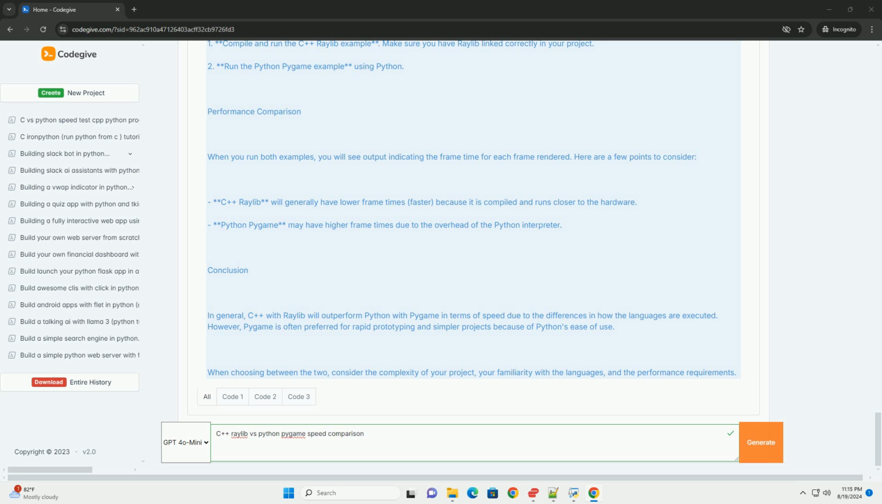If position 0 is beyond the screen width or less than 0, reverse speed 0. If position 1 is beyond the screen height or less than 0, reverse speed 1. Draw: screen fill, pygame draw rect screen, color 255, 0, 0, position 0, position 1, 50 by 50. Pygame display flip. Clock tick 60, measure frame time.